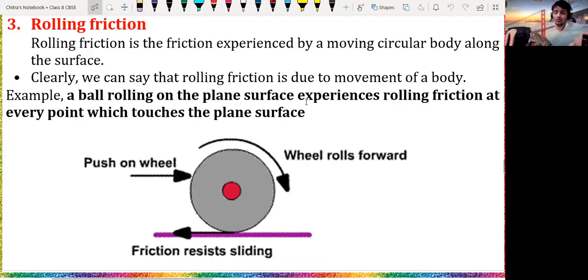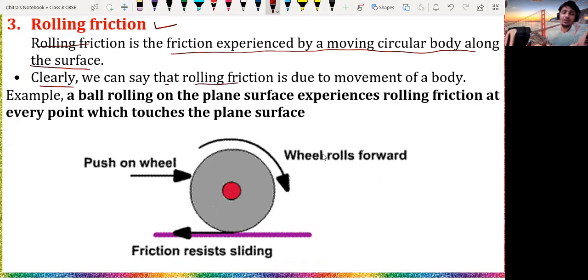Last but not the least, rolling friction. It is again a kind of contact force. Rolling friction is the friction experienced by a moving circular body along a surface.